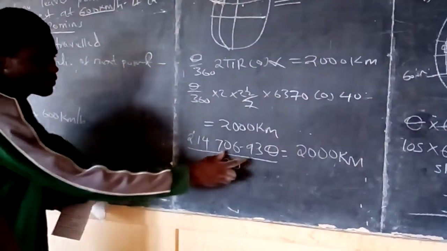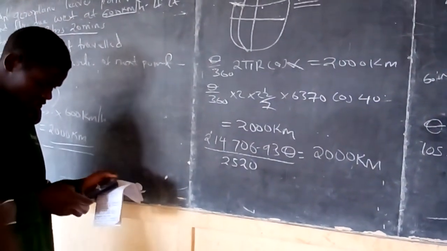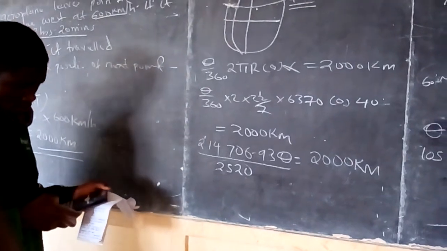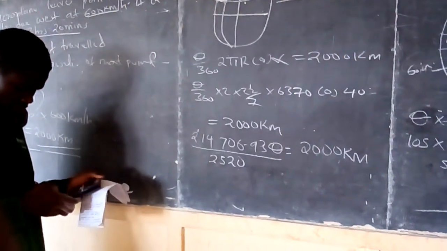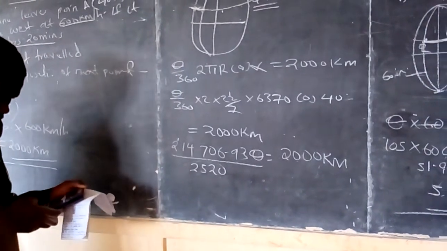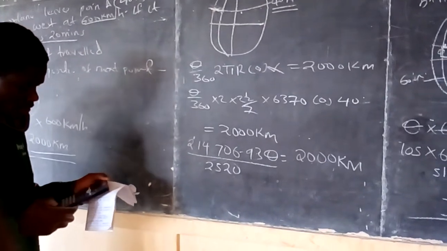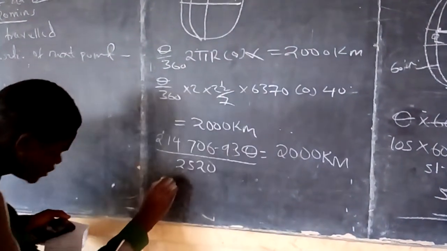Now let me divide this one here by this first. 214,706.93 divided by that. I have 85.2.